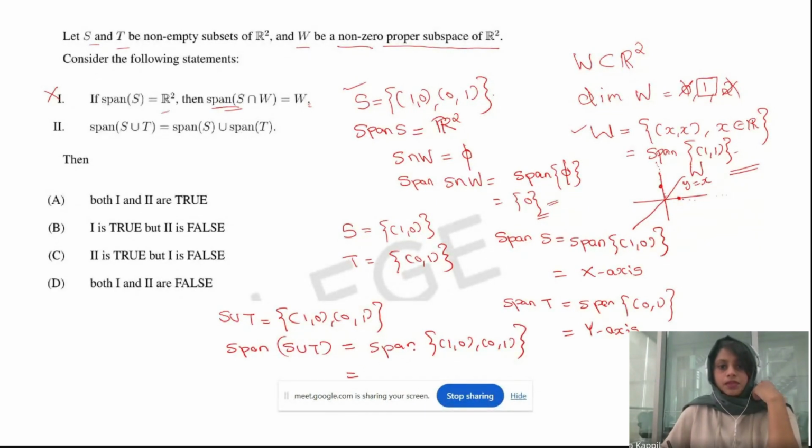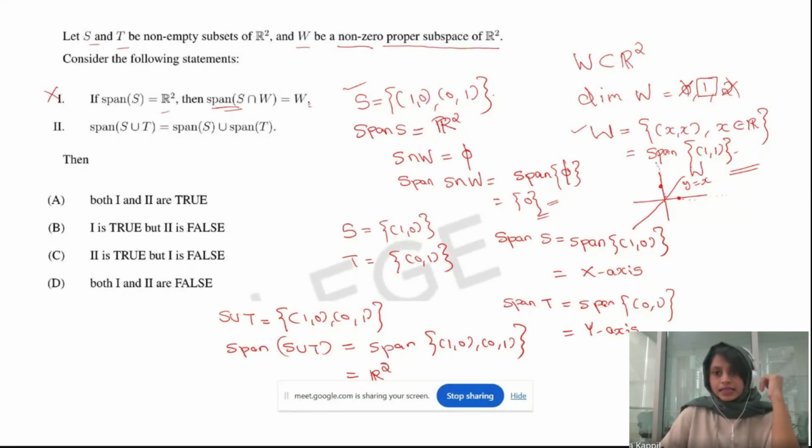Okay. The span of (1,0) and (0,1) means the entire R2, right? This entire R2 will be the span of (1,0) and (0,1). Just like here, the span of S, we chose R2, no? So this will be the entire two-dimensional space R2. Okay, then now what is span S union span T?